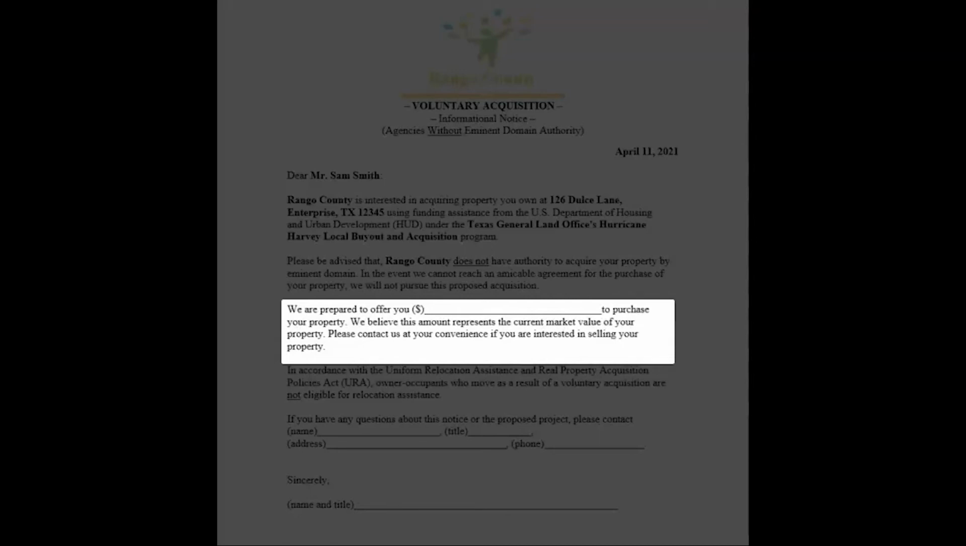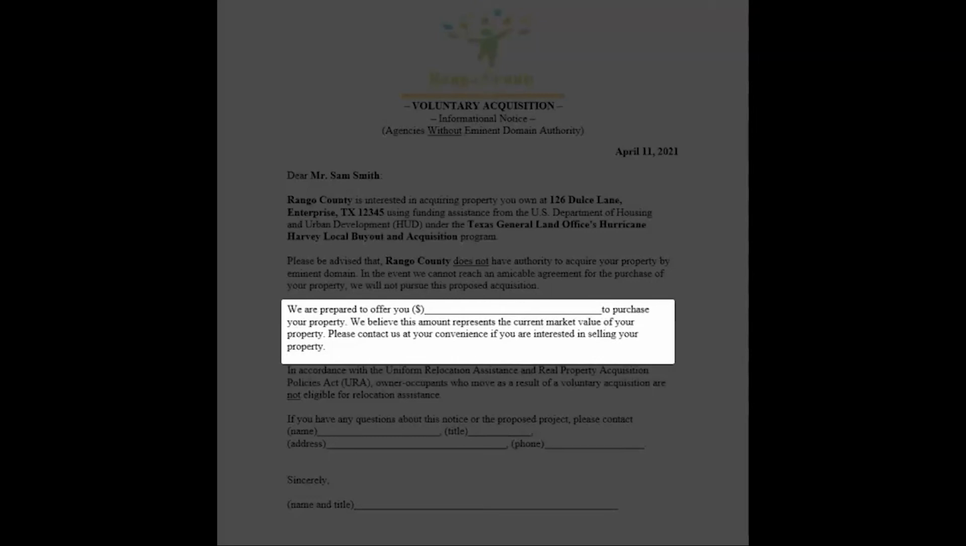However, for the voluntary buyout and acquisition program, this paragraph will most likely need to be altered to meet the program's needs. Most local buyout and acquisition programs will not have the appraised fair market offer when this letter is sent. However, the program will still meet the requirement under Title 49 CFR Subpart B, Section 24.101, Subsection B2, Paragraph 2, through sending the mandatory right-side document, the voluntary offer letter to homeowner, which will be explained in another video.